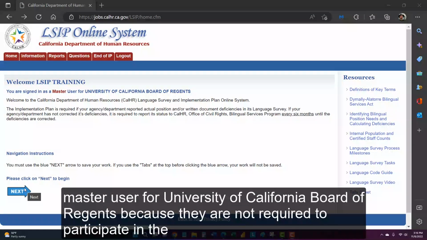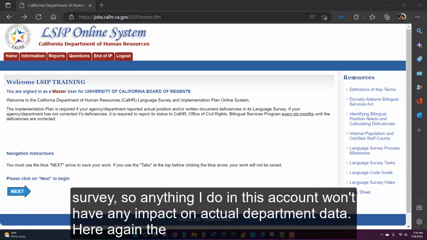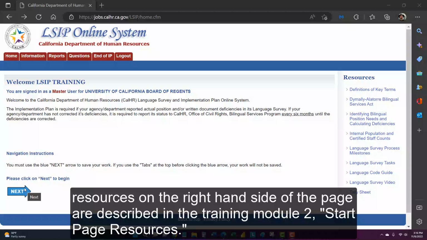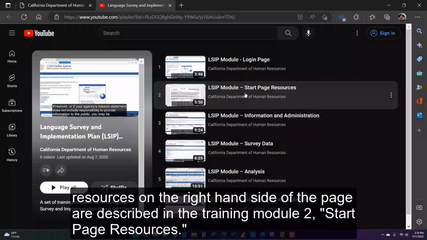I'm logged in here as a master user for University of California Board of Regents because they are not required to participate in the survey, so anything I do in this account won't have any impact on actual department data. Here again, the resources on the right-hand side of the page are described in the Training Module 2, Start Page Resources.